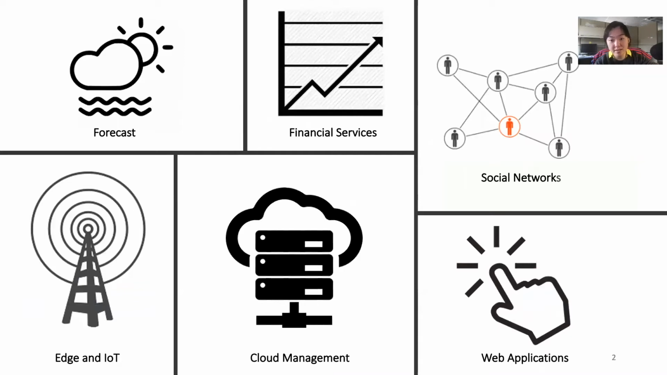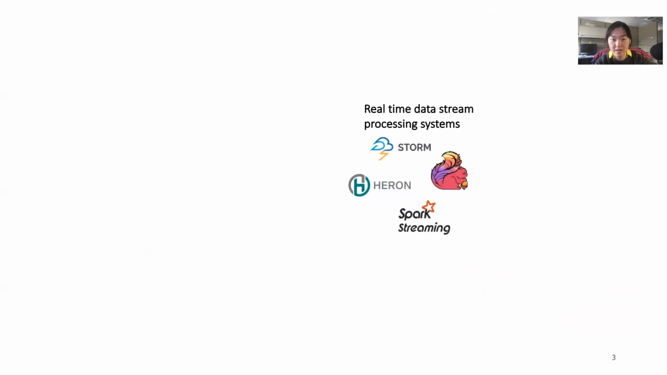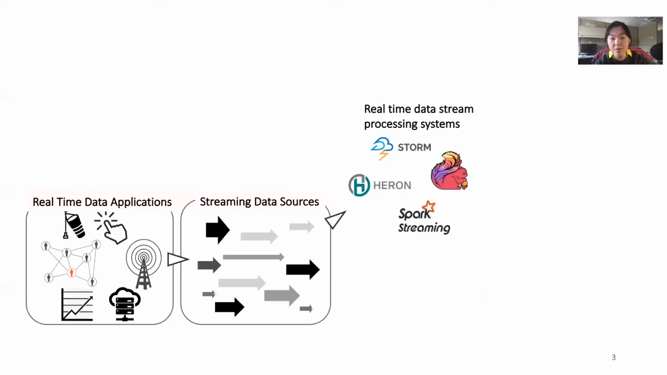Distributed stream processing systems are widely applied to areas such as social networks, cloud management, web applications, edge, and IoT infrastructures. They're typically used for time-sensitive tasks such as event detection, real-time data analysis, and prediction. These systems consume large volumes of real-time data. The data inputs are typically unpredictable temporally across time and spatially across different sources.